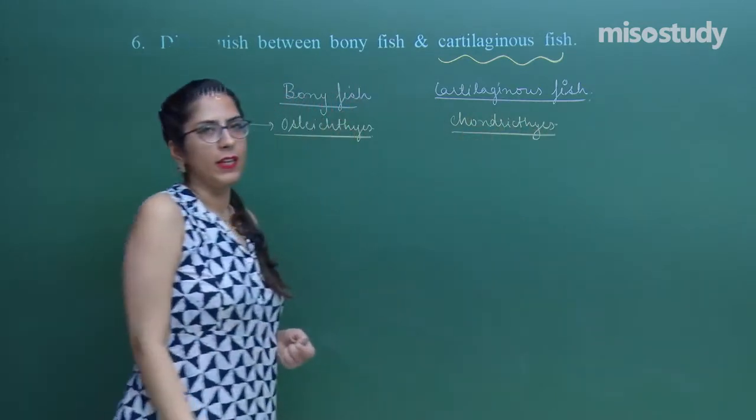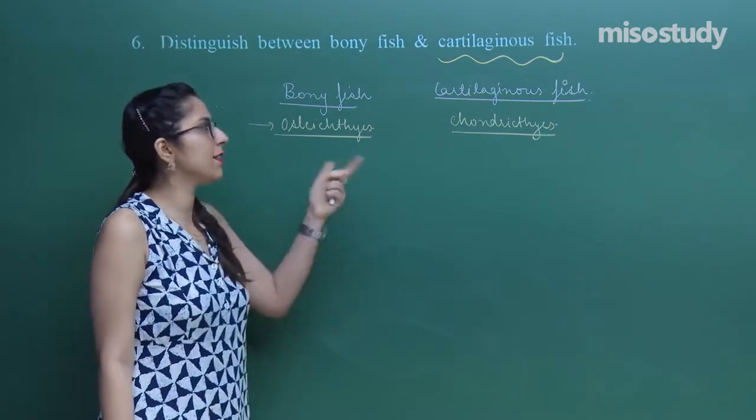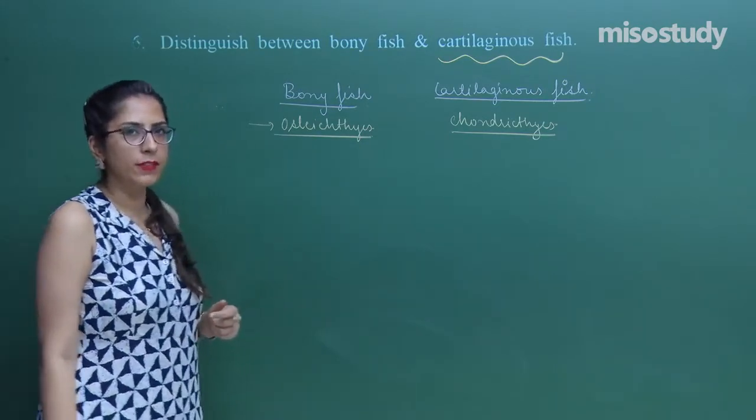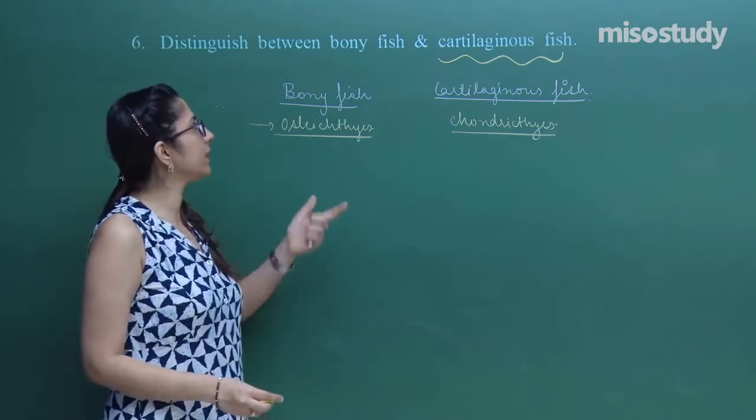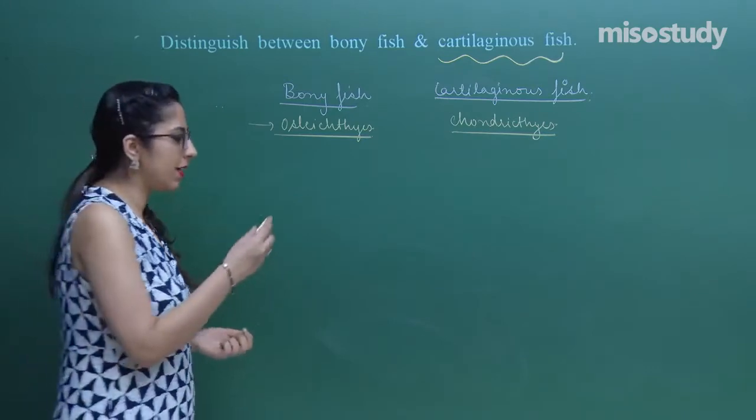From the name only, I got two differences: osteichthyes and chondrichthyes. Another difference is that the endoskeleton in this case is bony, and in that case it is cartilaginous.